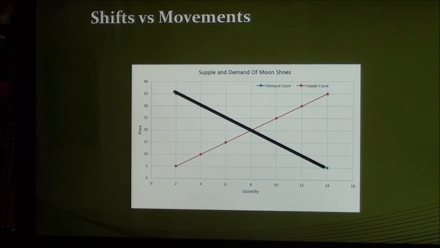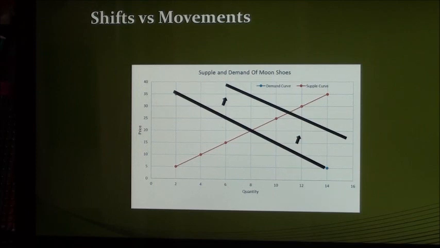The previous example showed a shift in the demand curve raising the price. When the price rises, it increases the quantity that is supplied, but it does not cause a change in supply. A shift is caused by something that directly affects the curve. In the example, the commercial directly affects the number of buyers and therefore would cause a shift in the demand curve. This would be called a change in demand.